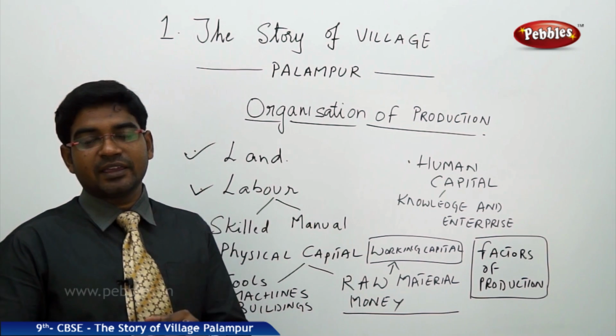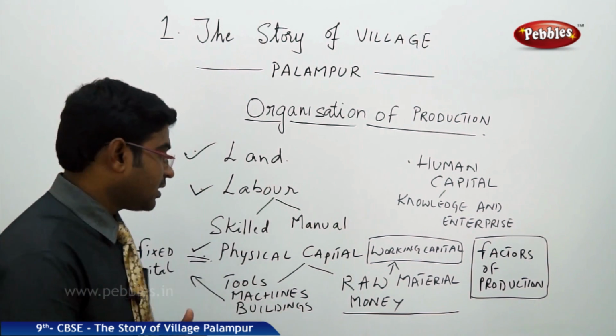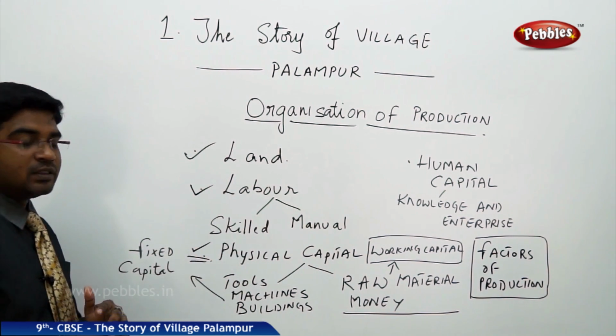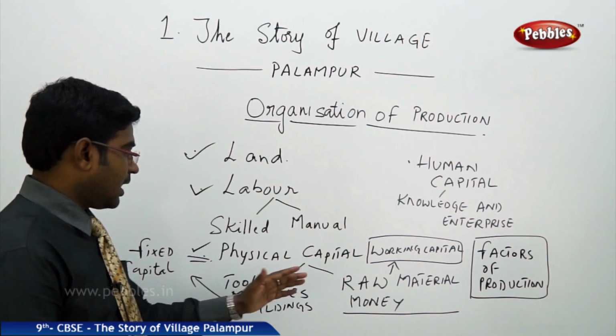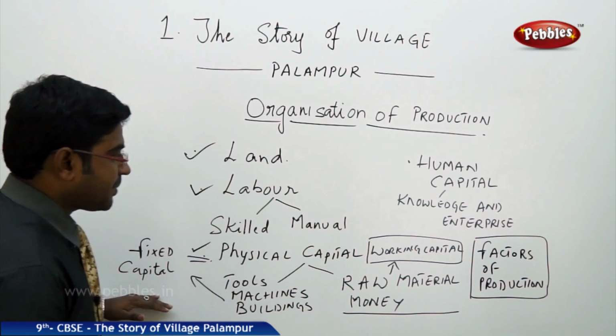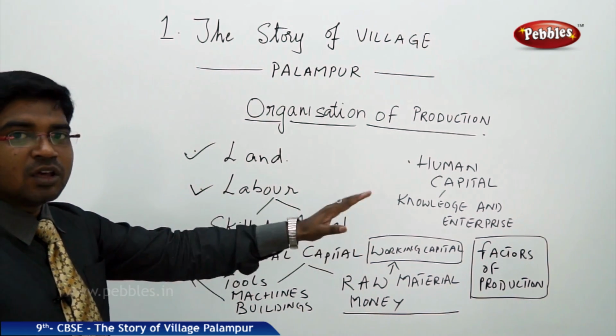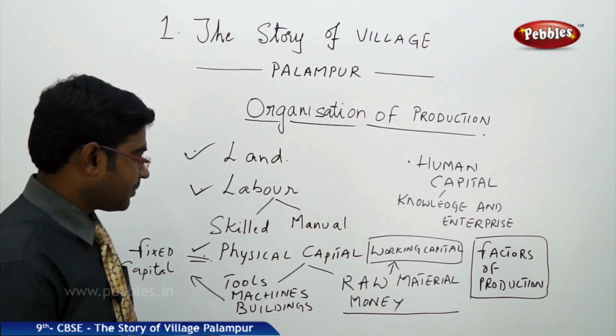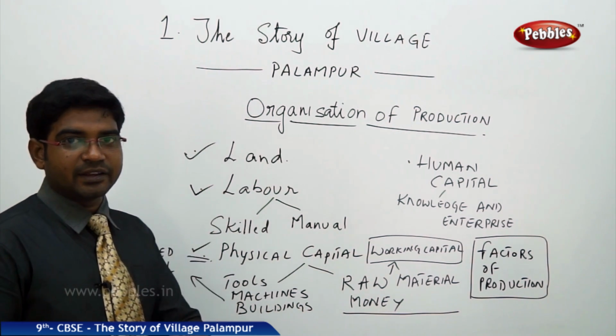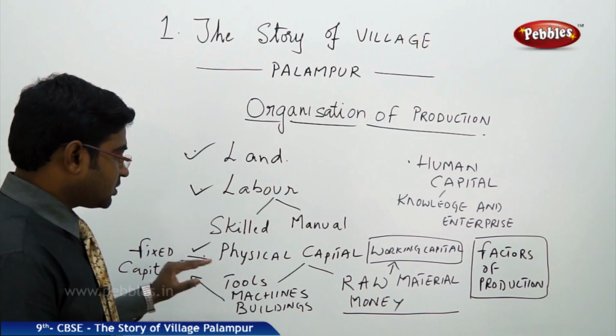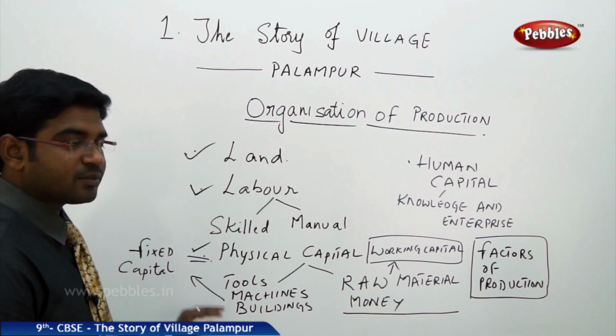In this capital again, we have two major divisions: the fixed capital, which is fixed, and the working capital, which makes things work. In the fixed capital category, we have the tools, the machines, the buildings.